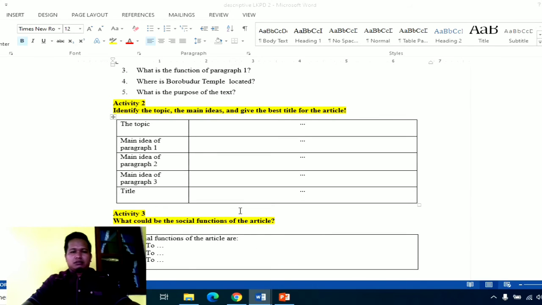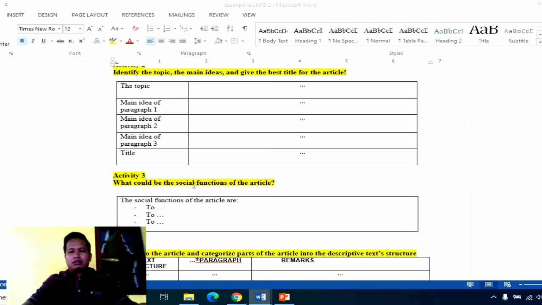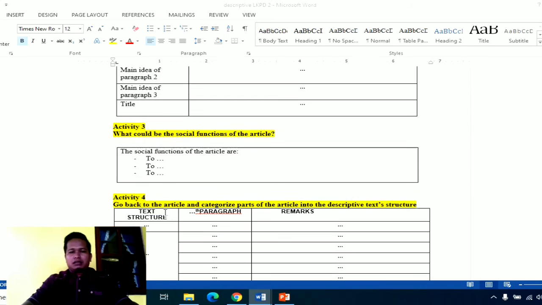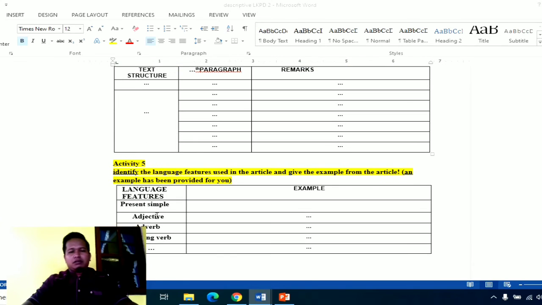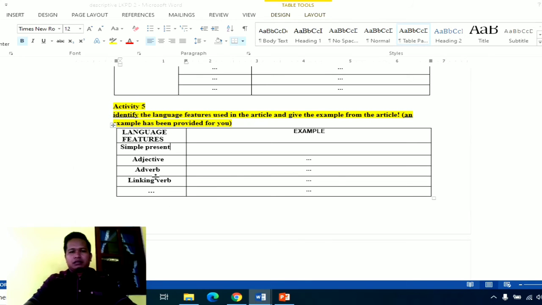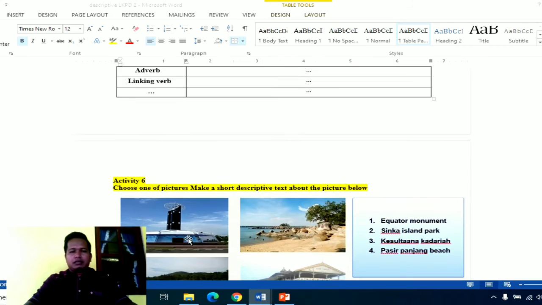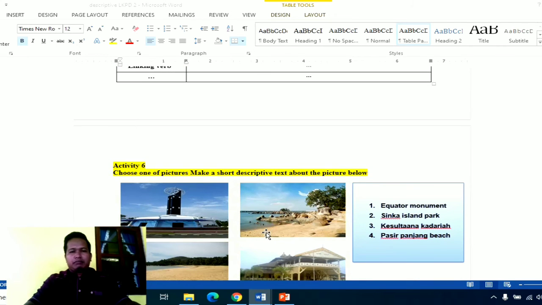In the third activity you can find the social functions, and in activity 4 you will find the text structure, identification, for example identification in the paragraph of the Borobudur Temple, and then the description. And in activity 5 you identify what kinds of vocabulary are used in the language feature, like simple present, adjective, adverb, linking verb. And the last, choose one of the features here and make a short description.